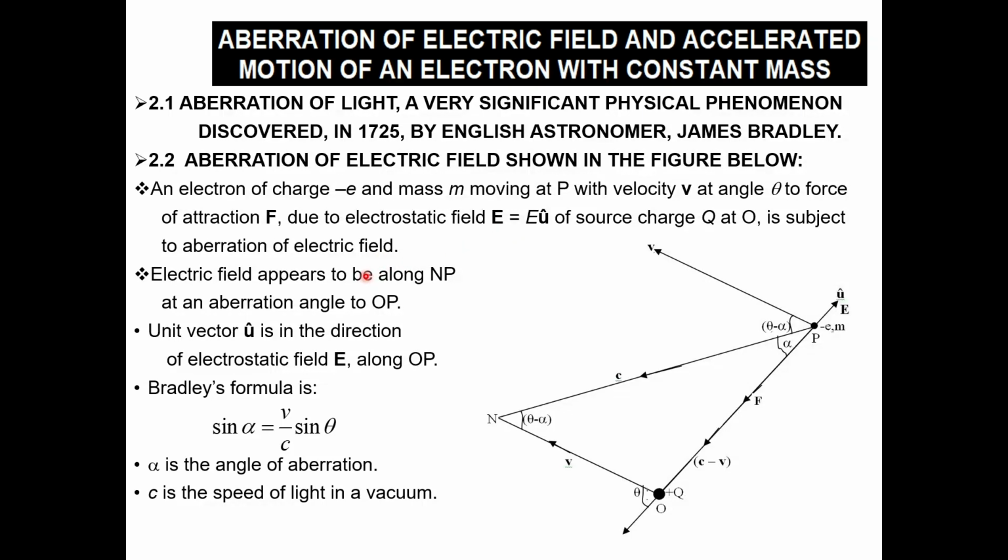The electric field appears along NP, not along the line joining the source charge and the moving charge. It appears along NP such that sine alpha is equal to v over c sine theta. You can get this by applying the sine rule to this triangle, OPN.